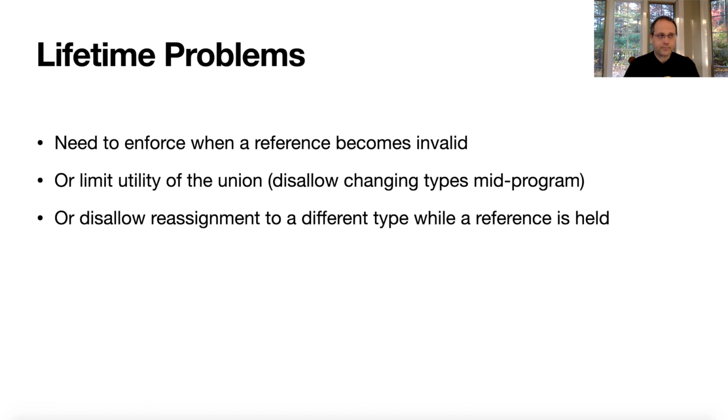Or we can limit the utility of the union. I considered writing a version of this to demonstrate, but I think you guys can get the point. It's basically, oh, you set it to an integer, you can no longer set it to an integer pointer. Too bad, that's the end of it. But that kind of defeats the purpose of the tagged union, right? We want a variant algebraic type.